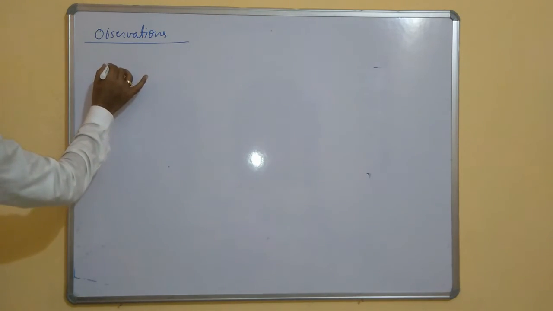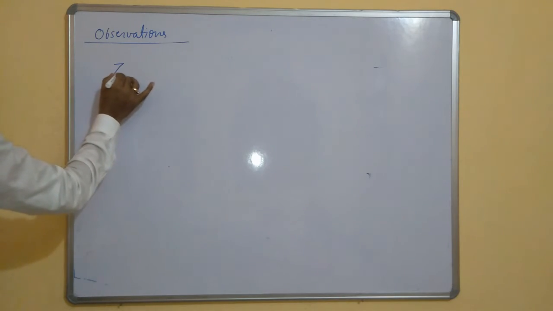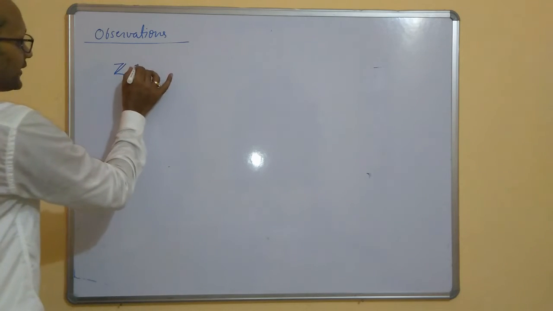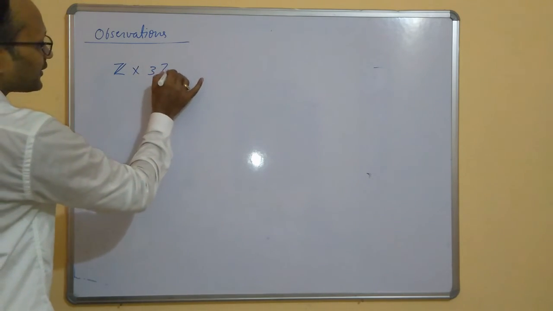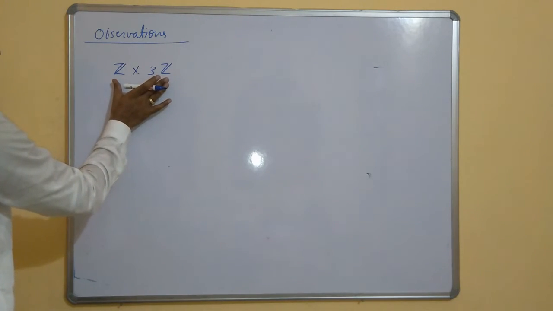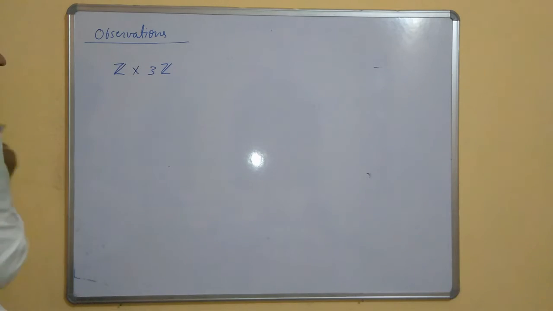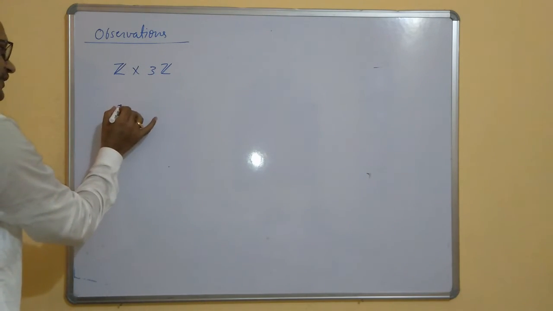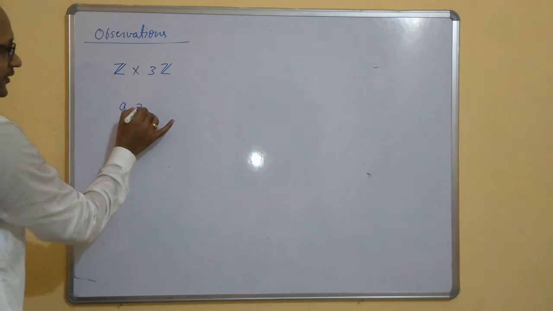So suppose I take one ring Z and another ring 3Z. So 3Z is also a ring. Now, does this ring have an identity element? A general element of this ring will look like (a, 3b).